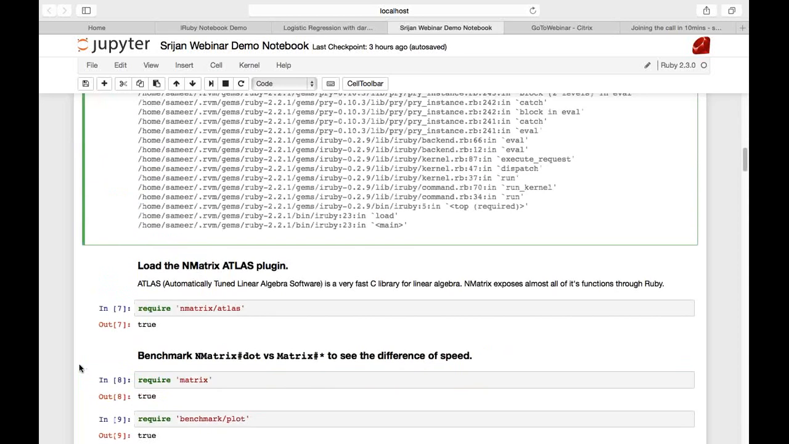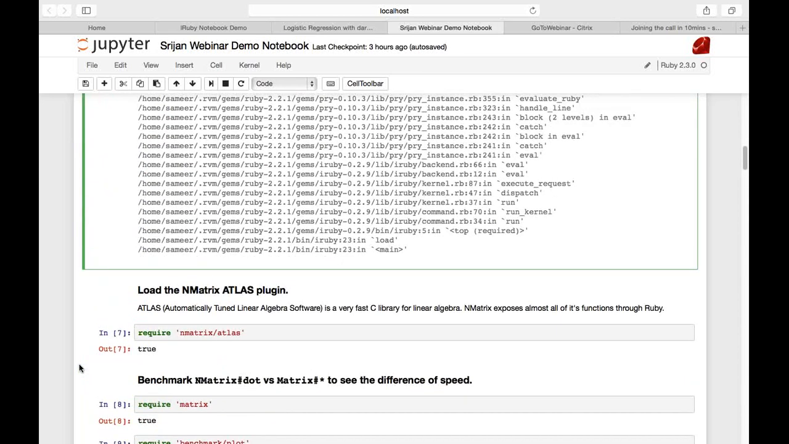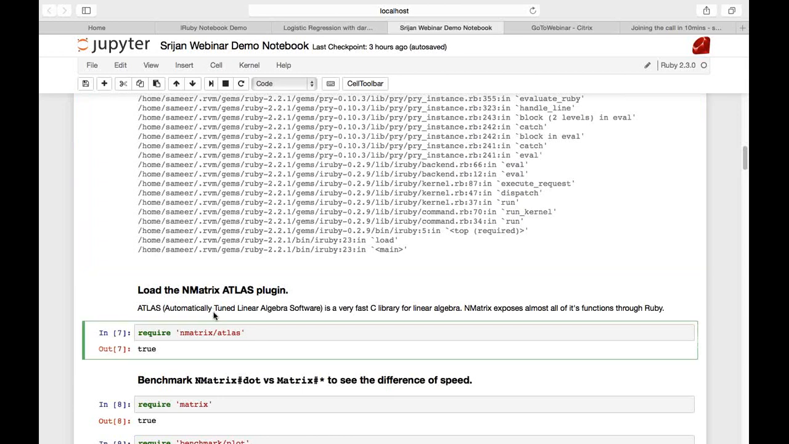Now let me review the fastest linear algebra option, NMatrix, using the Atlas plugin. Atlas is a C library which stands for Automatically Tuned Linear Algebra Software. It has many functions for intricate matrix transformations, and it's one of the fastest libraries that can be used for this purpose.